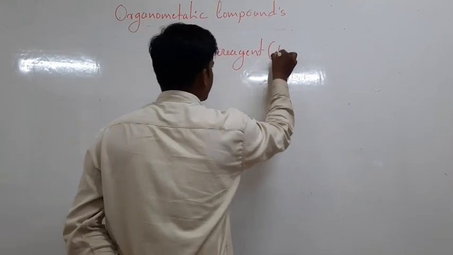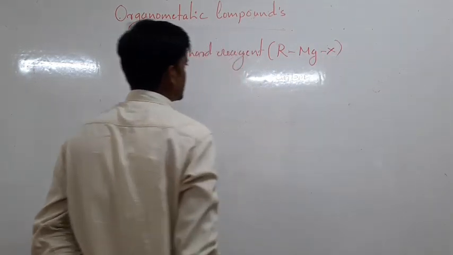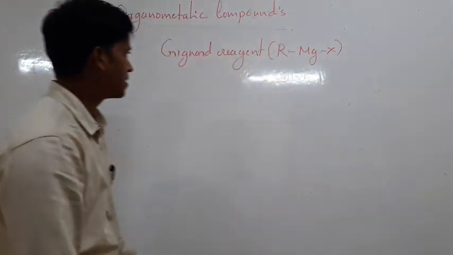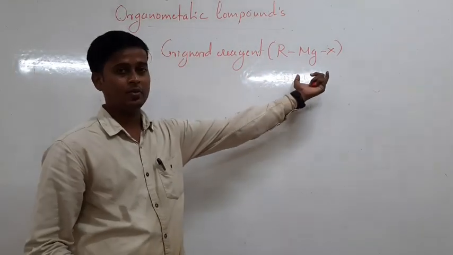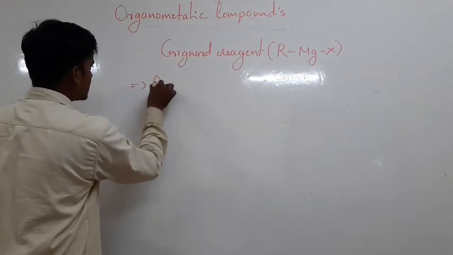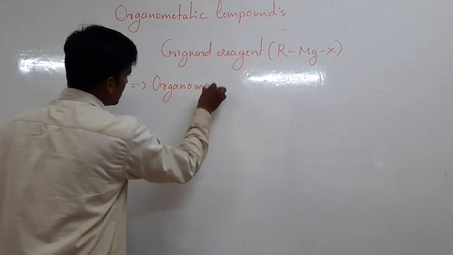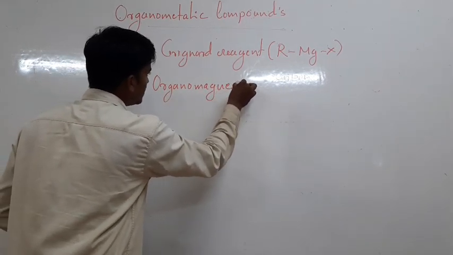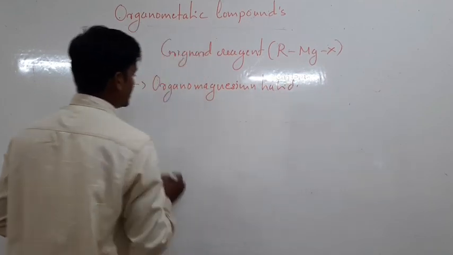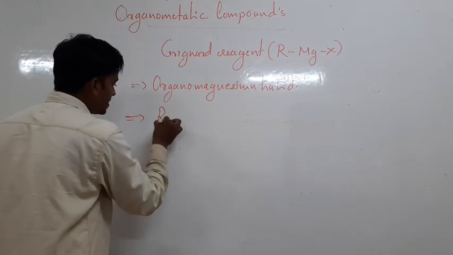Its formula is RMgX. It is also called organomagnesium halide. Grignard reagent is called organomagnesium halide, and it is prepared by reacting